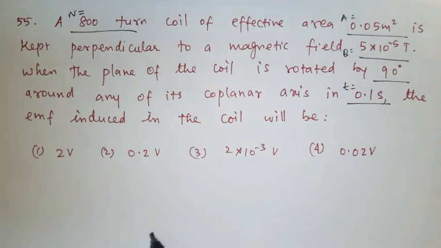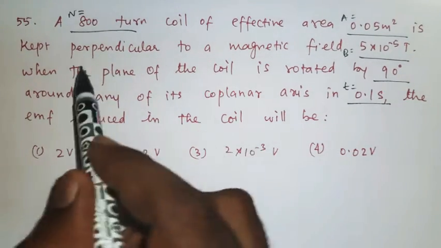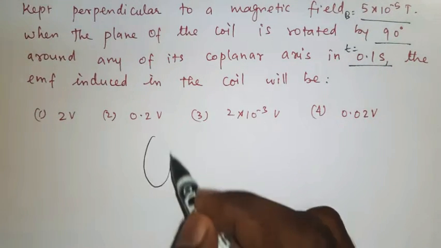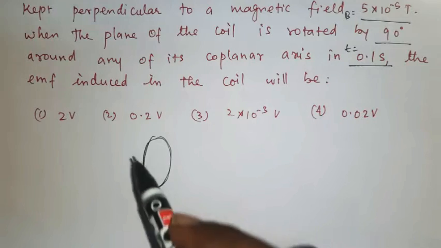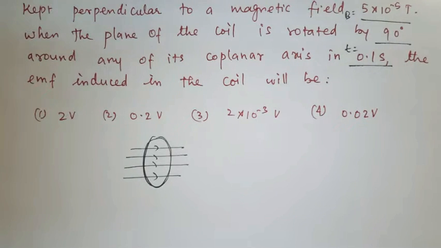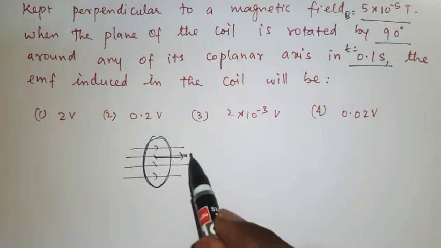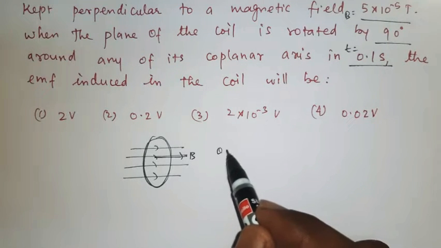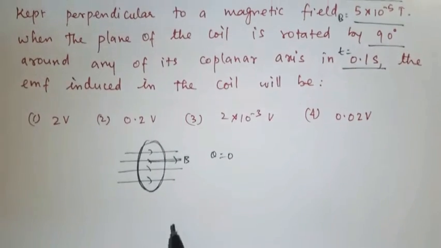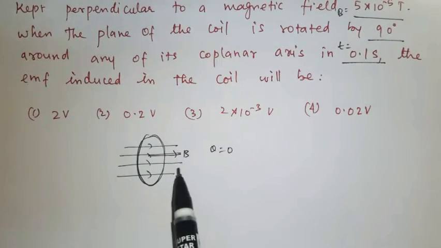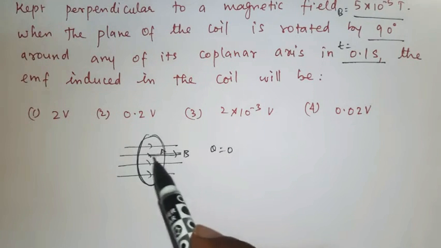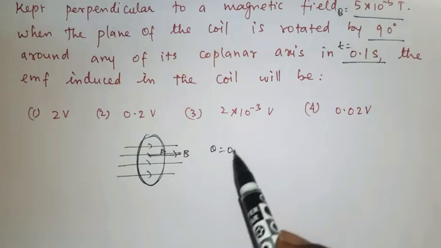So first, the coil is placed perpendicular to a magnetic field. Perpendicular to a magnetic field means, consider this is the 800 turn coil, this is the magnetic field. Now the angle between the normal to the area and the magnetic field is 0. Theta is equal to 0. They mention perpendicular, so the magnetic field is perpendicular to the plane of the coil, but the angle between the normal to the area and the magnetic field is 0.